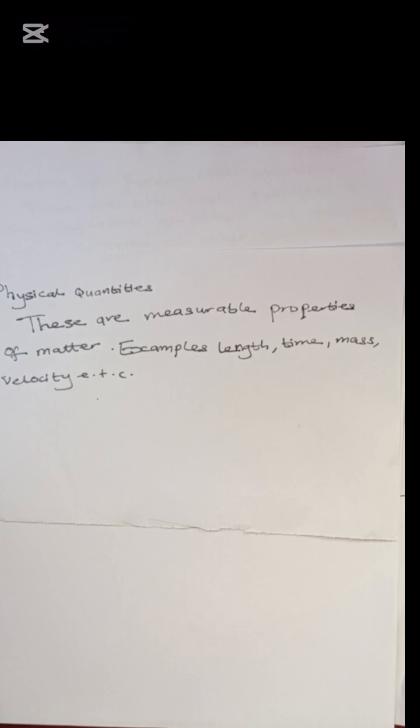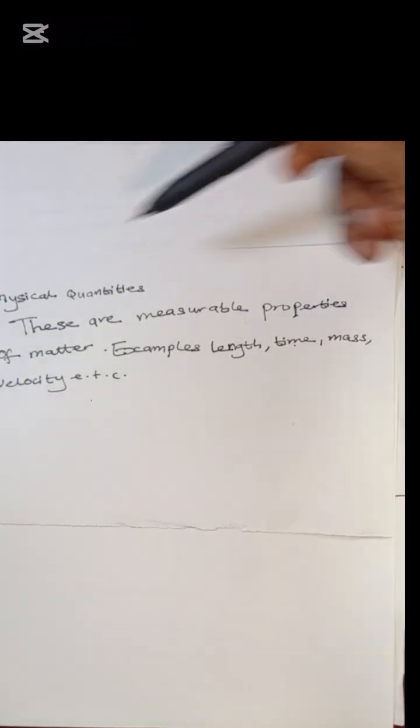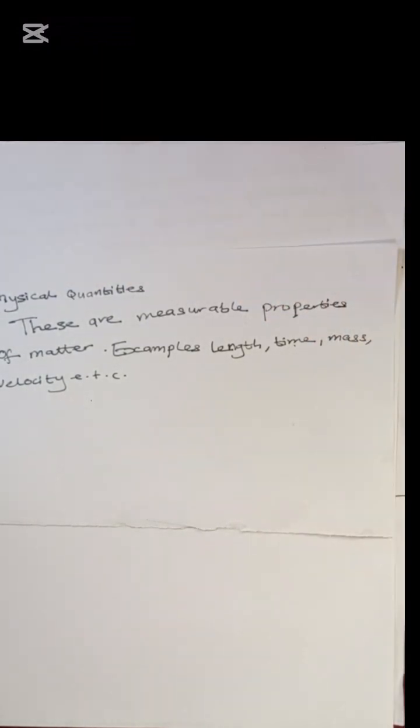Every other thing in matter is measured in different physical quantities. Examples of physical quantities in which matter is measured are length, time, mass, and even velocity, etc.